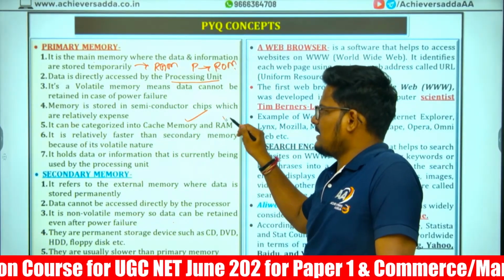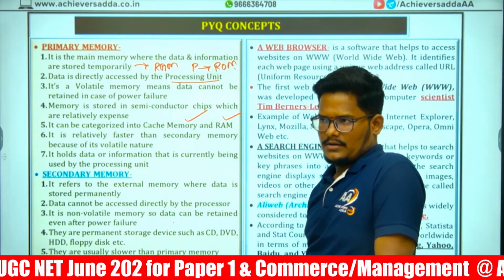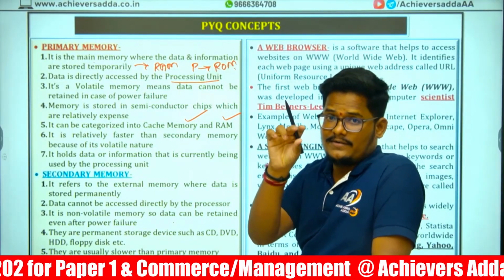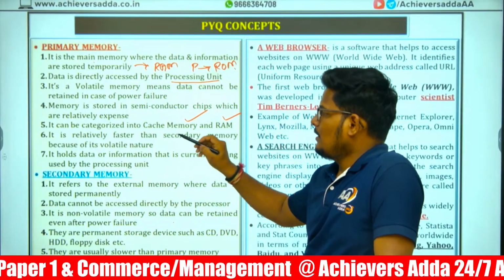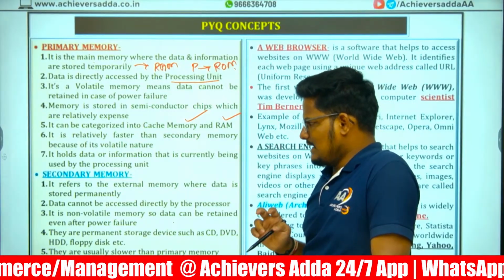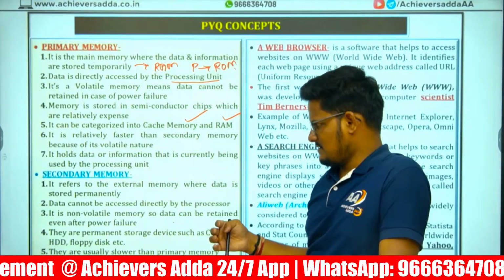Cache memory and RAM are two things. Cache memory is nothing but ROM basically. Cache memory is a temporary memory which is relatively faster as compared to secondary memory. And secondary memory is permanent memory, which is higher in size.